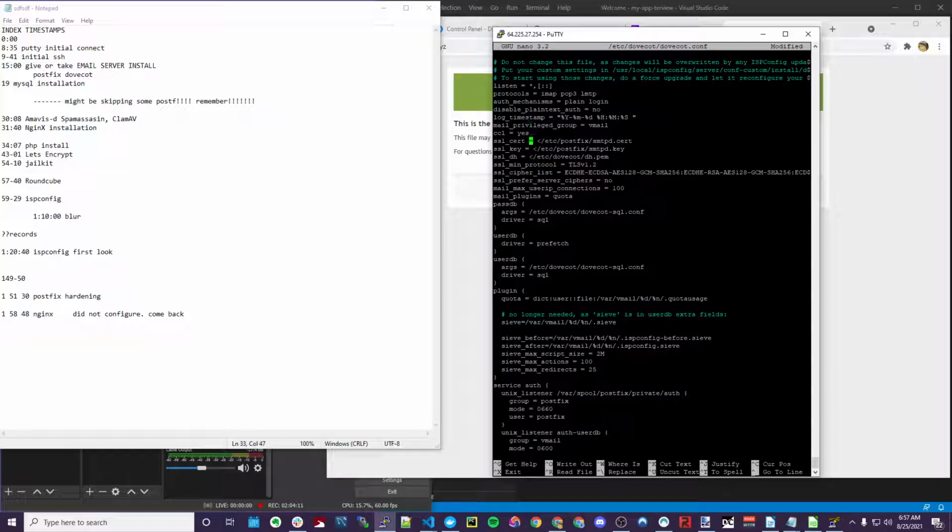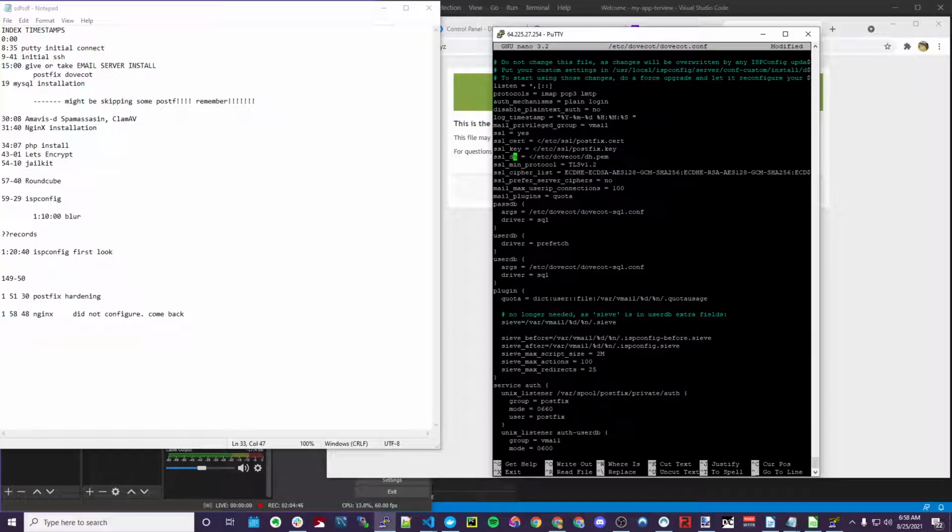Cert files, Postfix cert, because we remember we symbolic linked all the certs to the new certs that we generated. So it is /etc/ssl/postfix. We put them in postfix. We linked them around. Okay, good. Look at that. Good thing I always look up.